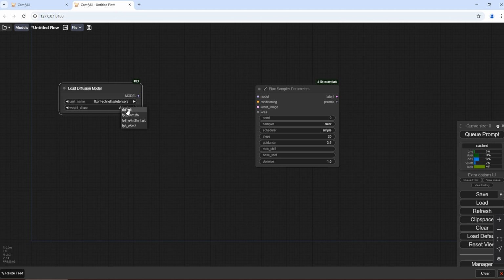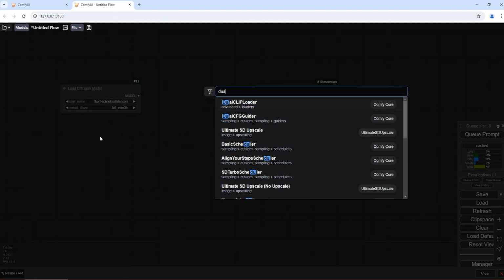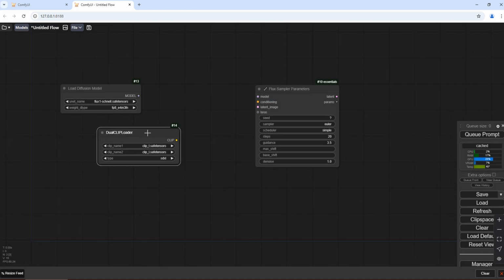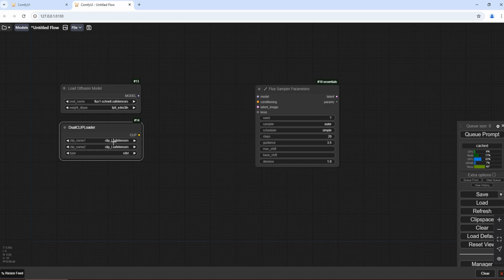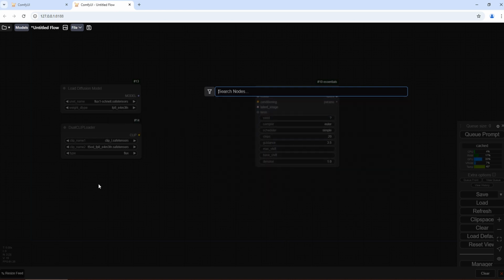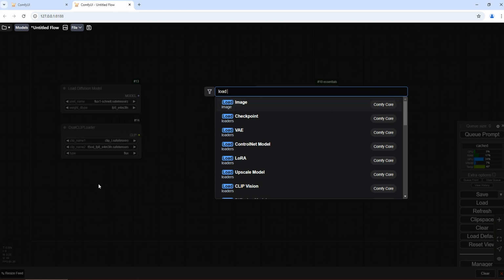Select fp8_e4m3fn for weight_dtype. Double-click to search for dual clip loader and add it. Flux requires this type of dual model loader. Select the two clip models you just downloaded and set type to Flux. We also need to load the VAE model. Double-click to search for Load VAE and click to add.